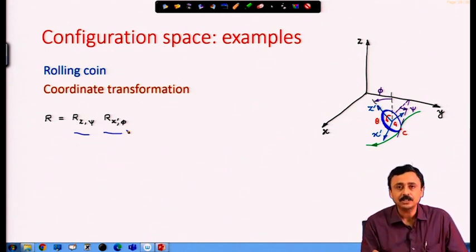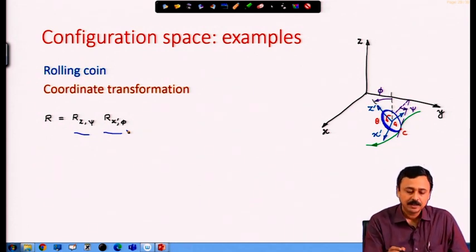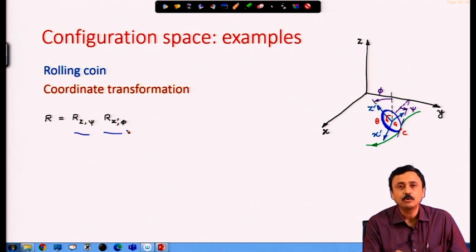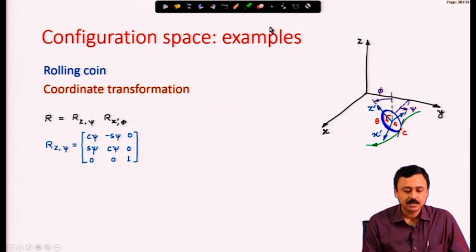I get the first frame by rotating about z by an angle psi, and then about the new x axis I give the next rotation of phi, which gives me the tilt. And since it is taking place in the new frames, I post multiply this sequence to obtain the rotation matrix.